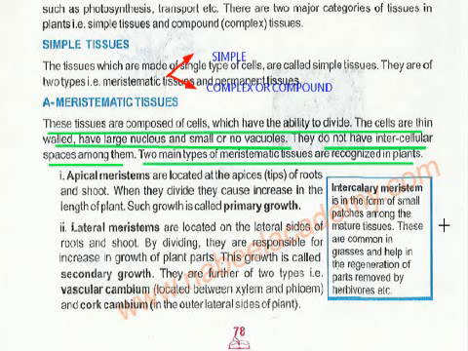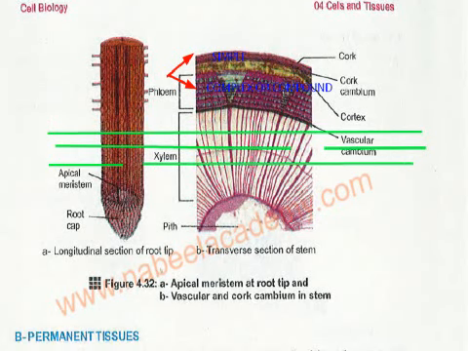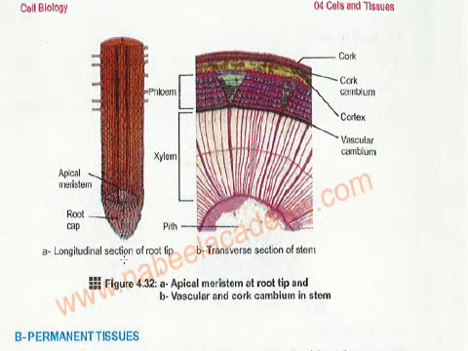Now you only have to learn the names of these because of your reduced syllabus. This is the diagram, the longitudinal section of a root tip, where you can see the apical meristem, the type of tissue we are talking about. And again, here you can also see the transverse section, the vascular cambium and the cork cambium. This is also a type of meristematic tissue.